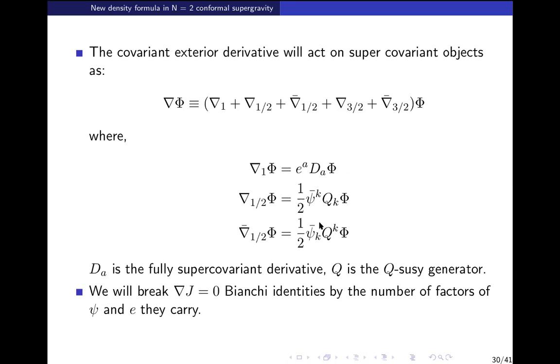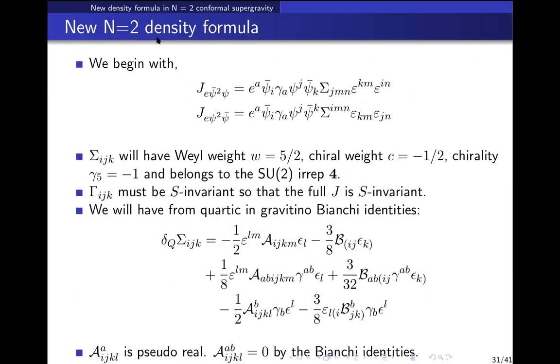So what we will now do is apply it one by one. For example, for our density formula, we begin with 3 Gravitinos and 1 Vielbein, and we have this covariant term. As I said, it is very easy to impose these Weyl invariants: just check the Weyl weight of all the other terms. They should have the opposite one so that the Lagrangian has 0 Weyl weight. So it fixes the Weyl weight, and it fixes the chiral weight, which is the charge under U1R symmetry.